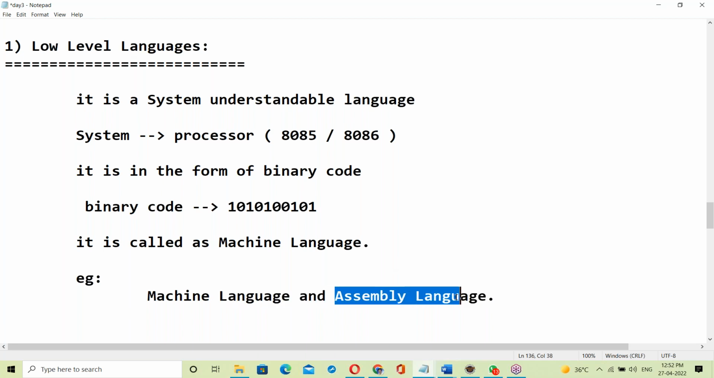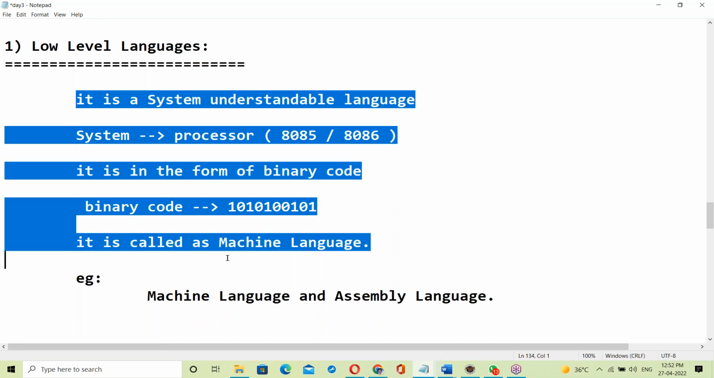Assembly language looks something like English, but it's not easy. It's not as easy as C or Java. C and Java are very easy, right? But assembly language is not that easy. So these are low level languages.